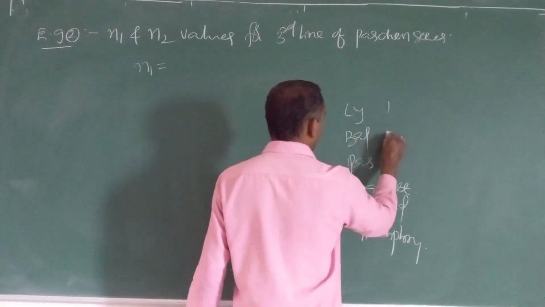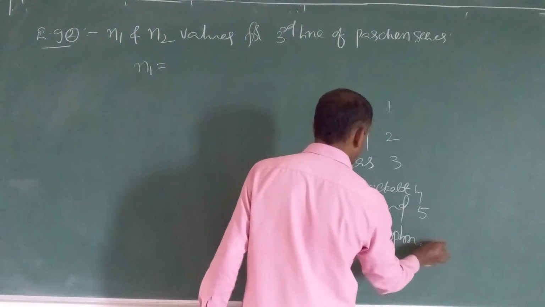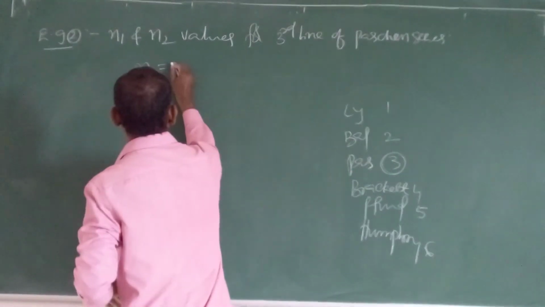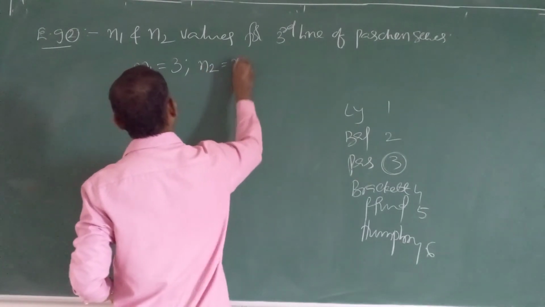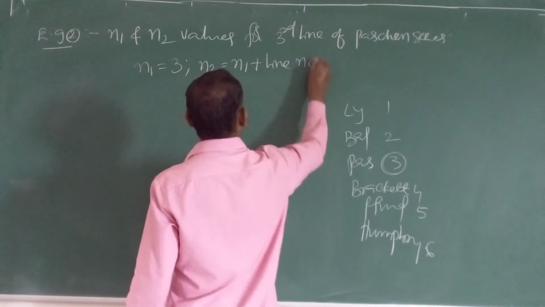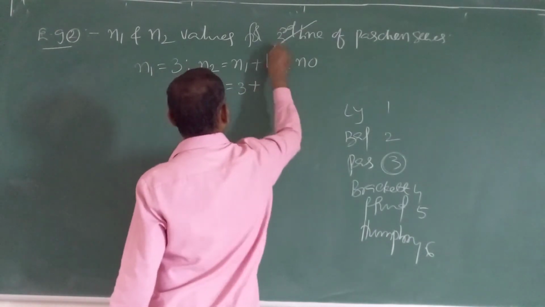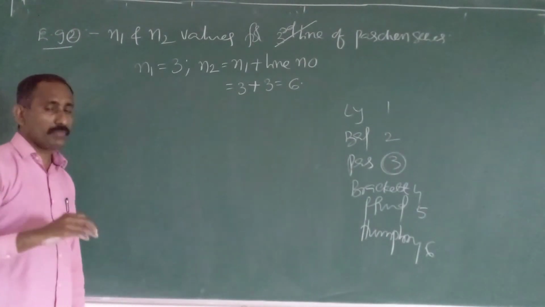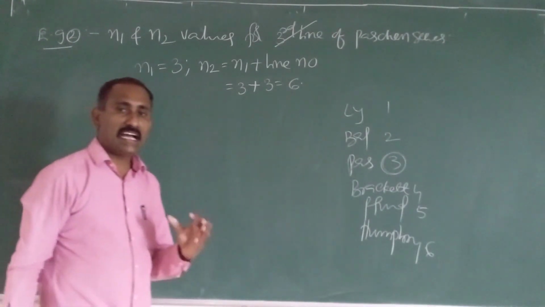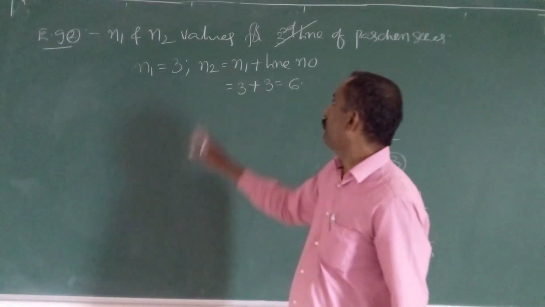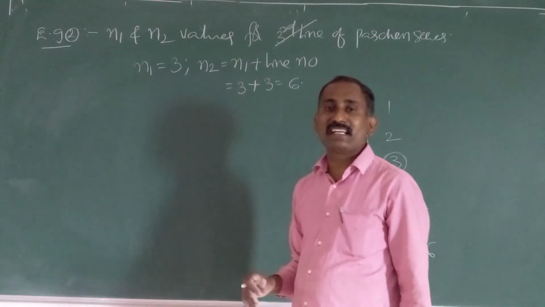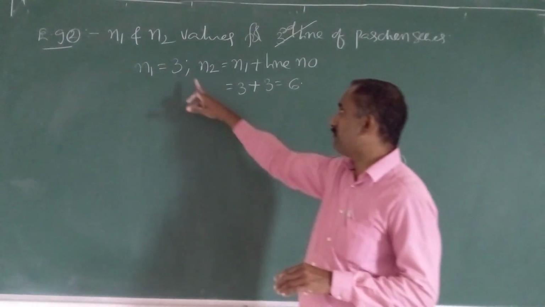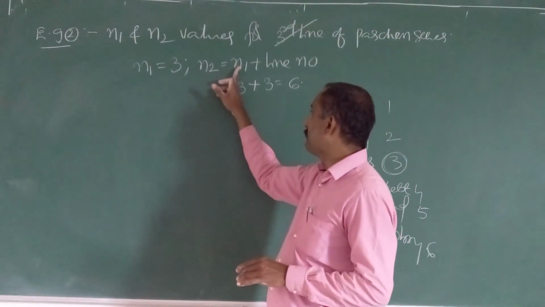So here N1 values are 1, 2, 3, 4, 5, 6. For Paschen series, N1 value is 3. Next, N2 is got from N1 plus line number. Here N1 is 3. Which line? Third line. 3 plus 3 is 6. Sometimes in an objective exam, how they will ask the questions, in the next class I will discuss the numerical problems. Calculate wave number or wavelength of the third line of Paschen series in hydrogen spectrum. They only mention the series and line; you have to find N1 and N2. For Paschen series, N1 is fixed 3, N2 is N1 plus line number, 3 plus 3.